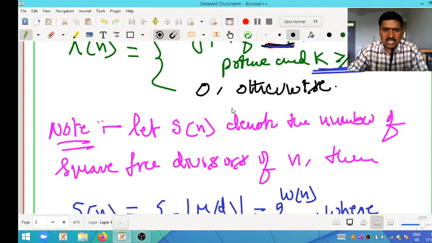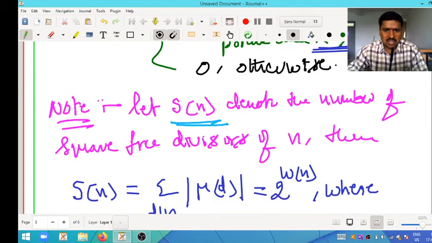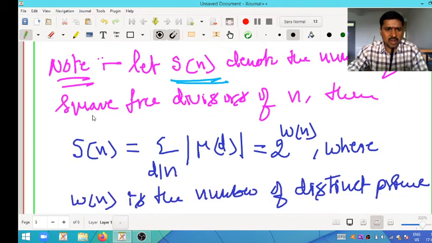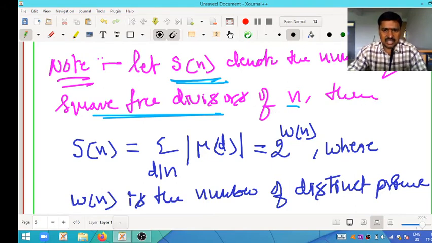Here, what is this? This s of n denotes the number of square free divisors of the given integer n. Square free integers means 2 into 3 into 5 and like that. So square free means only power 1 is allowed: 2 power 1 into 3 power 1 into 5 power 1.